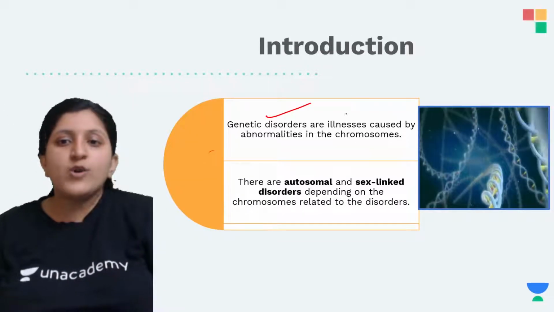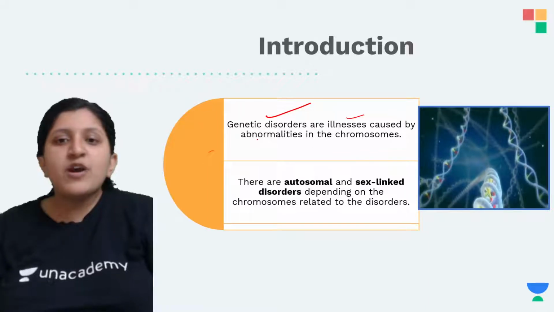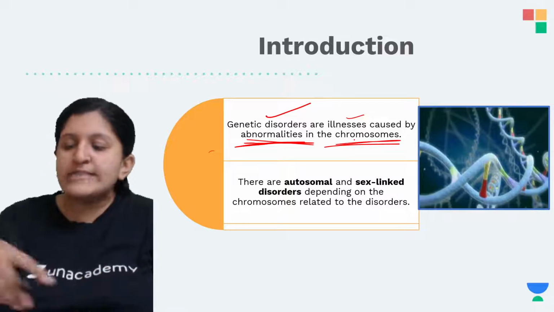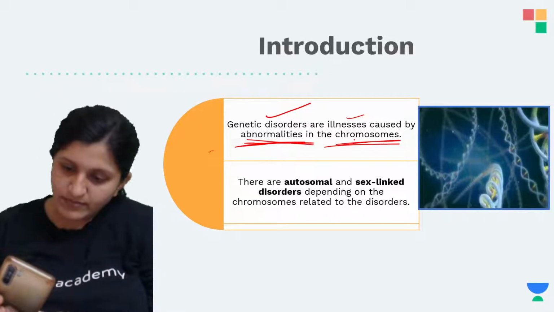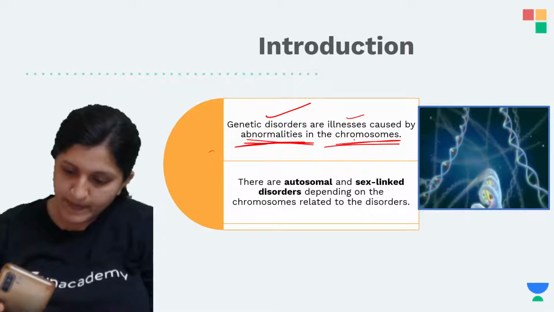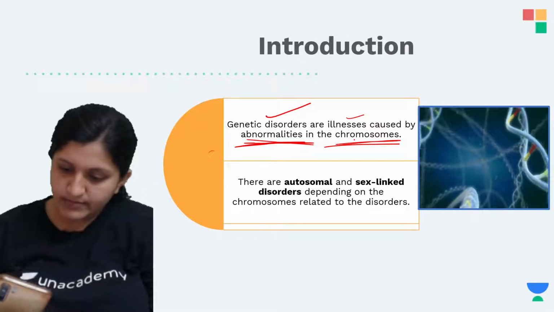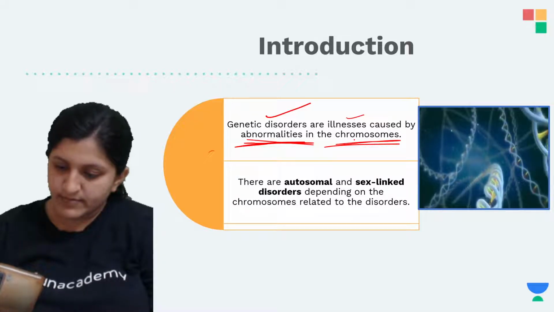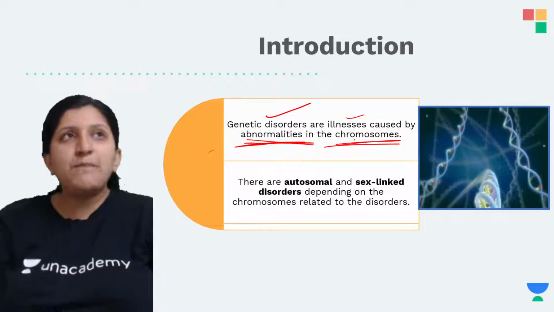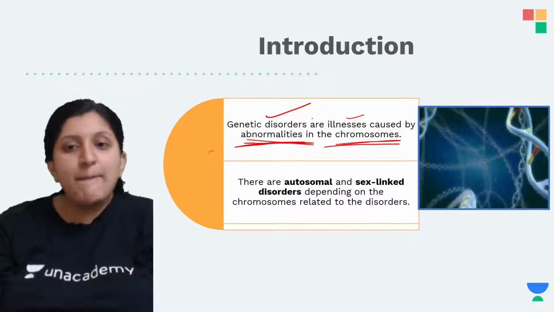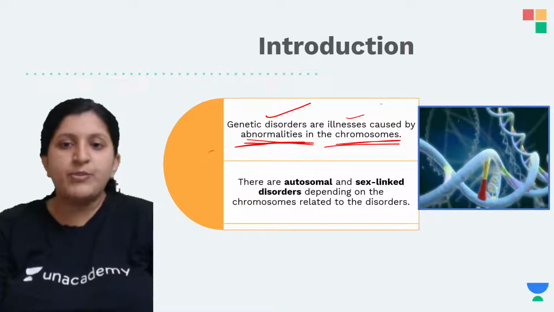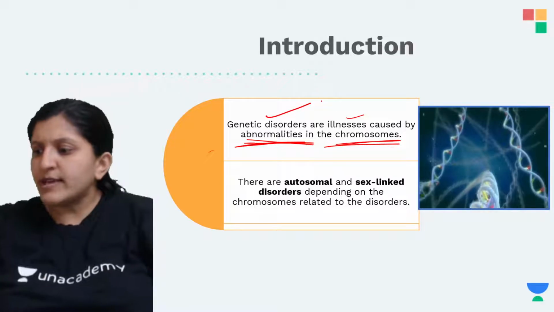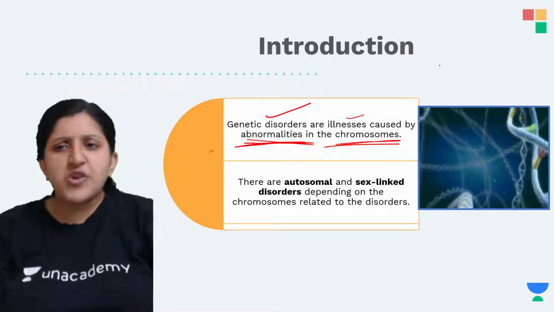These genetic disorders are illnesses caused by abnormalities in the chromosome. What is that abnormality? It is basically structural differences.